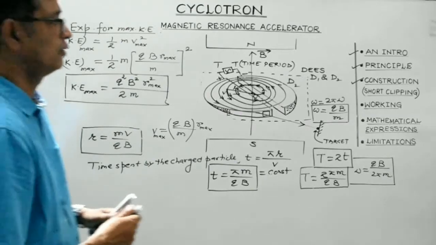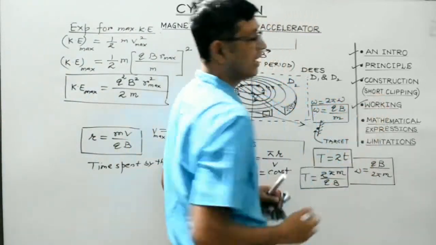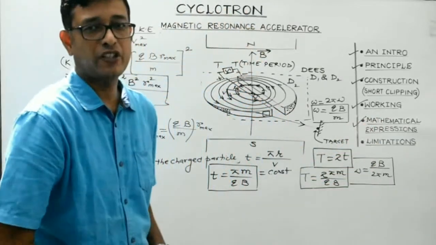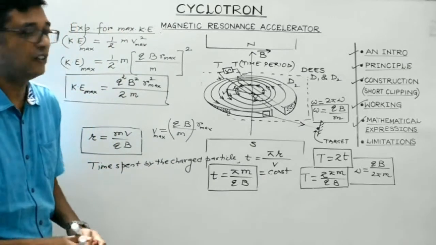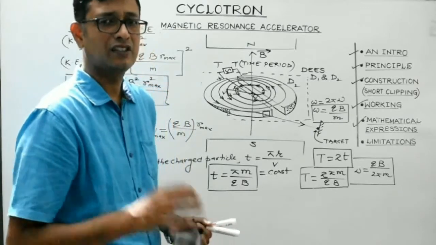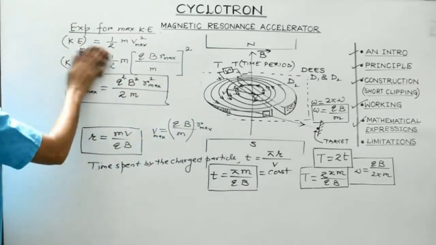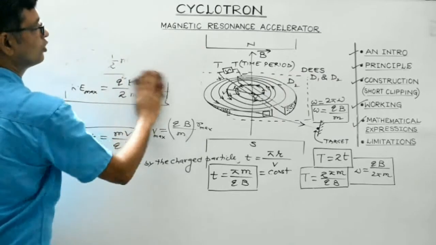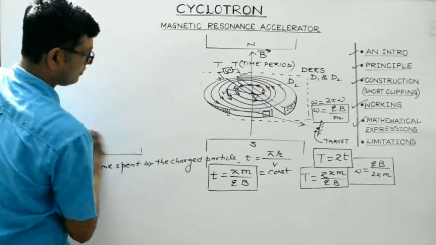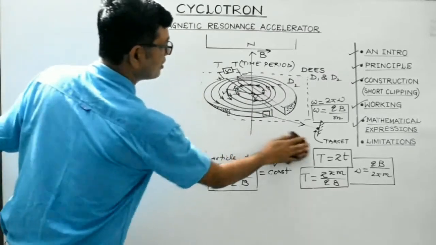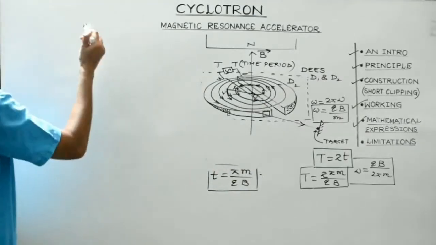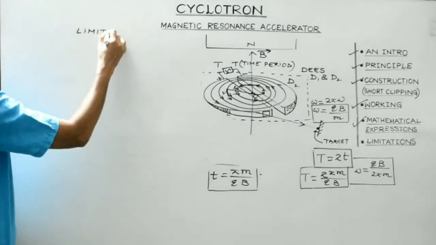So now students, we have done its working as well as we have derived all the mathematical expressions which are relevant to this particular topic. Right? Now let's discuss some limitations. This is again a very, very important thing which we need to discuss. There are some drawbacks of the cyclotron, and there are various methods also to overcome those drawbacks. So let's discuss some limitations or drawbacks of a cyclotron.